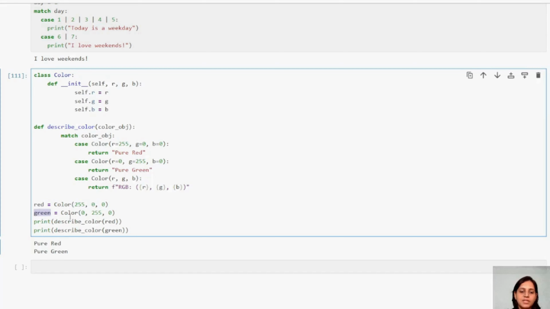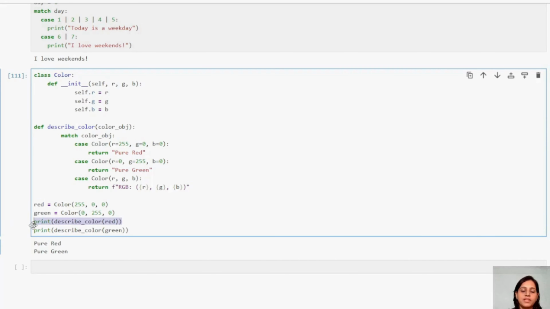Green as a second object, and I'm trying to instantiate another with 0, 255, 0. I want to print. How will you print? You will take this describe color. What is it expecting, guys? It is expecting an object of Color. So you will insert this. This is how you will call. This is a function call.